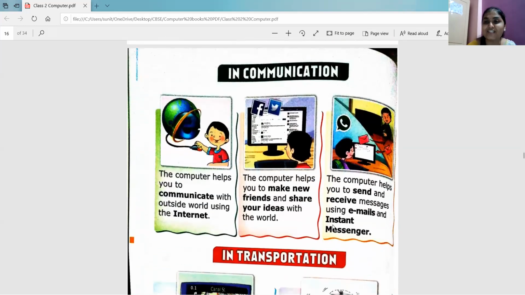Then we have seen communication. You want to communicate with your cousins who are not in your city, or very far away from you, because everyone is locked down, right? But still we are communicating, right? How? Through the computer, with the help of the computer, right? Maybe we are sending emails or through a chatting app, we are communicating with each other. But for that, we need a computer or a laptop or a mobile phone, right? So to make new friends, to share your ideas, to send and receive messages, we use the computer. So we have seen these three things today.